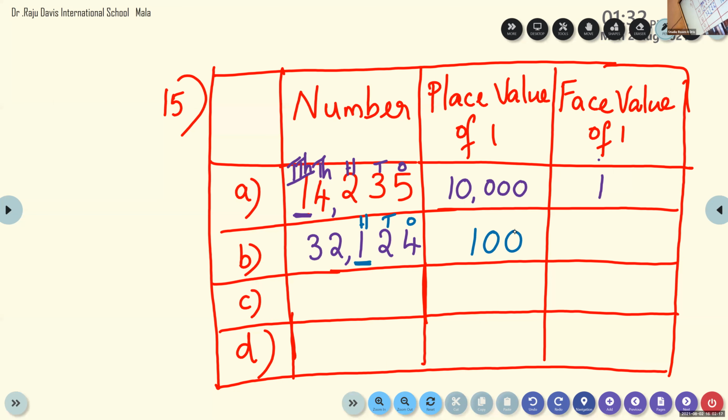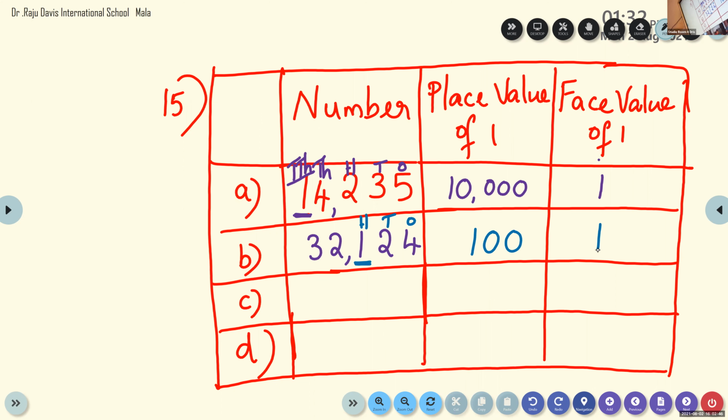Netik, give me the face value of 1. Face value of 1. Look at face value here. 1. Yes. Face value means it is the same number itself. Face value of a number is the number itself. Finished? Okay, very good. Those who finished can check.